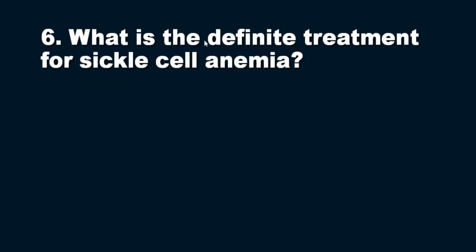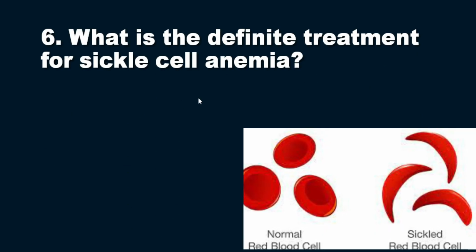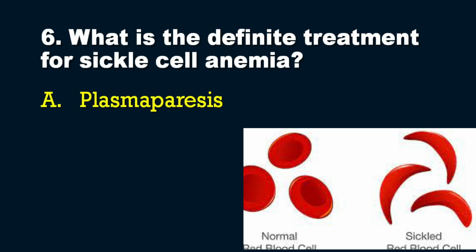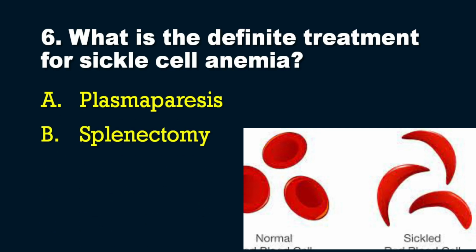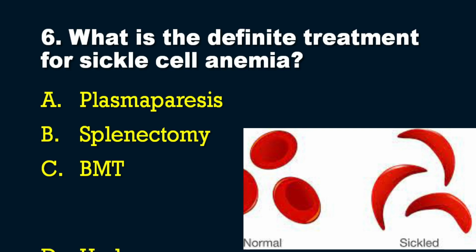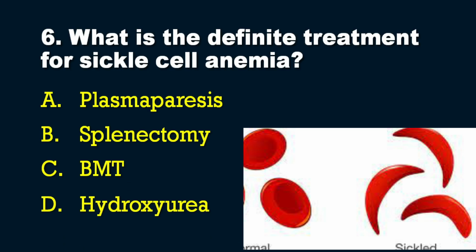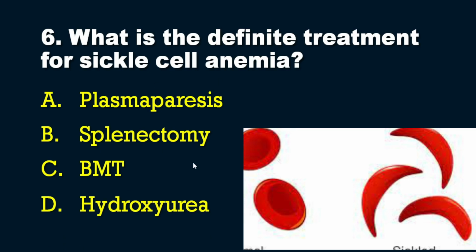What is the definite treatment for sickle cell anemia? So definitive treatment for sickle cell anemia. The options are option A, plasmapheresis, option B, splenectomy, option C, BMT or bone marrow transplantation, and option D, hydroxyurea. So the options I have given are one or the other treatment options for sickle cell anemia.